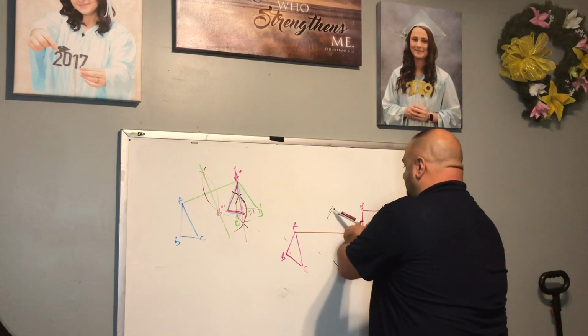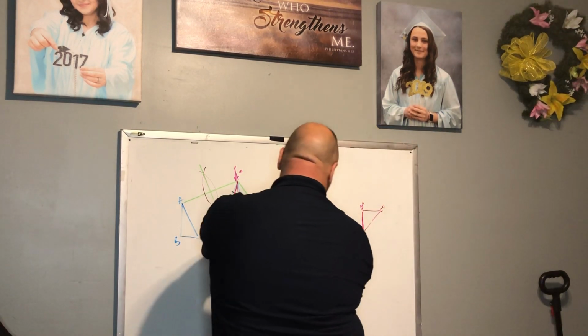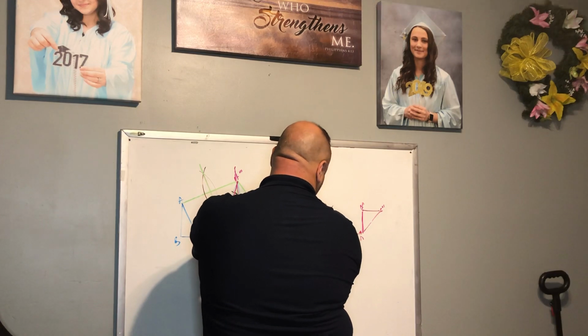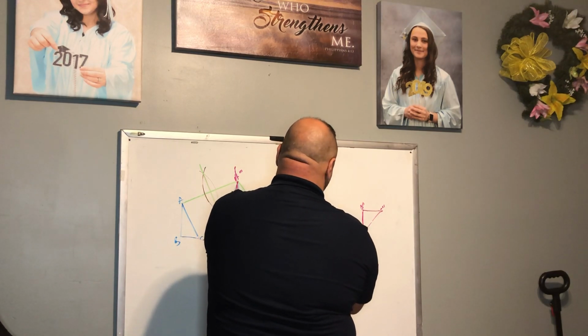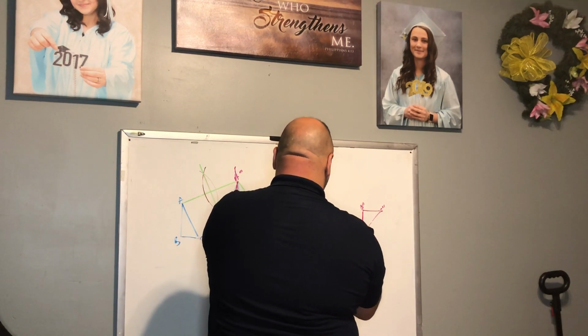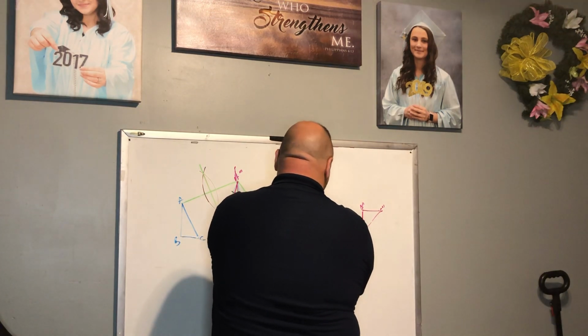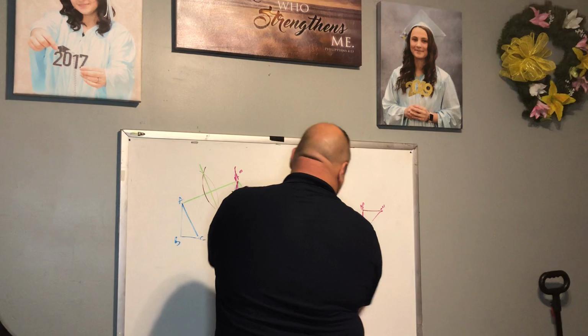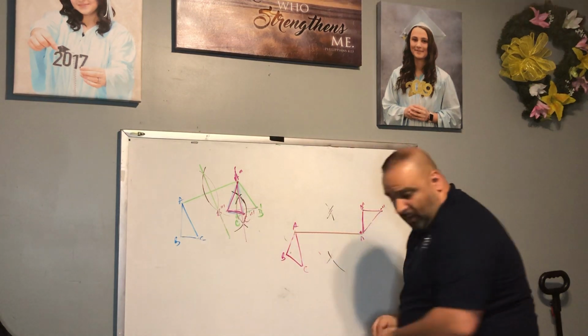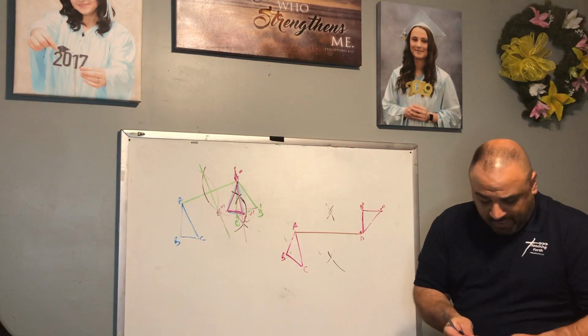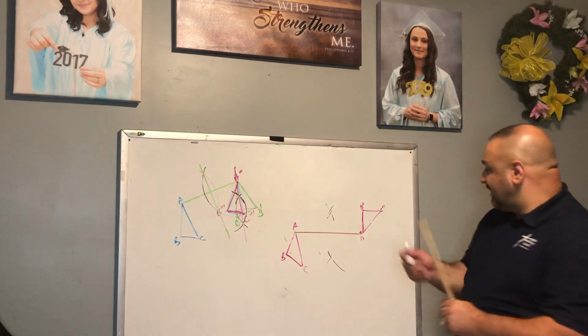All right, and then come here, open it up. My marker is struggling here. There and there. Now, once we've done that, what we want to do is draw our perpendicular bisector.